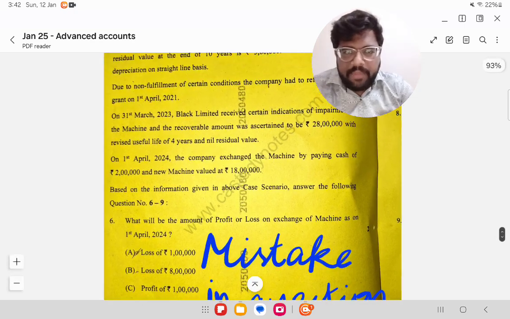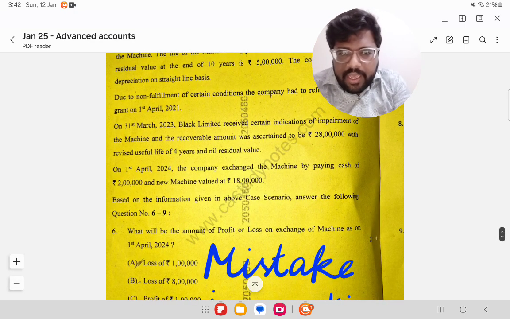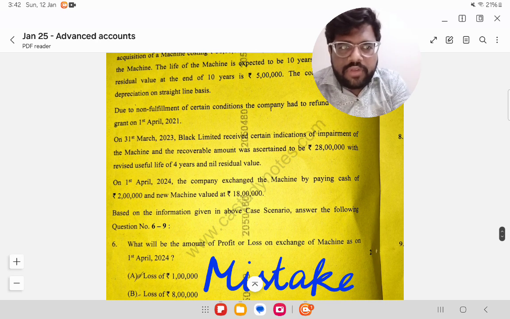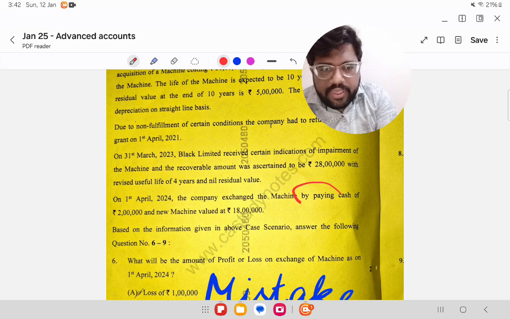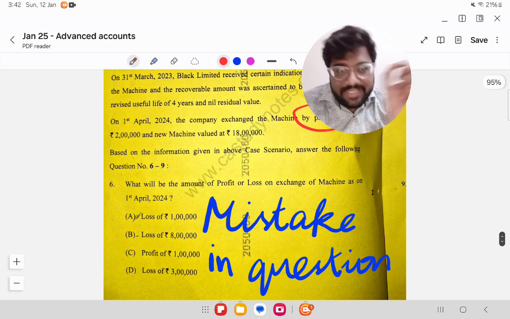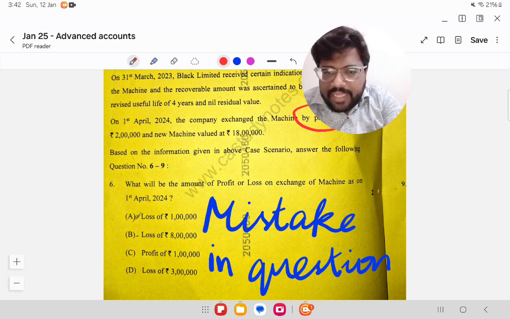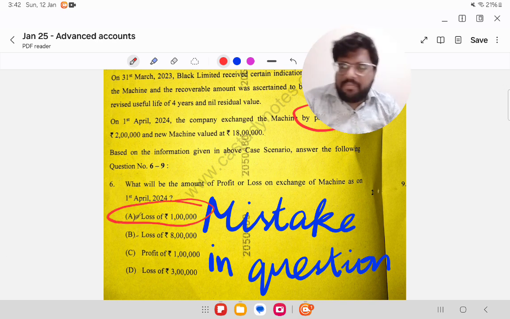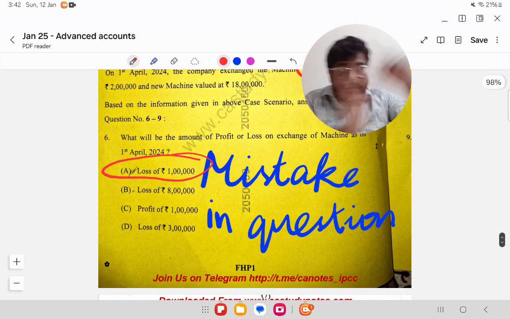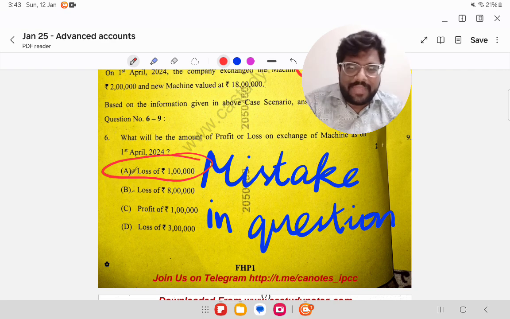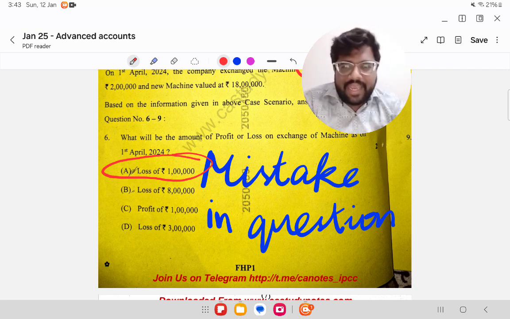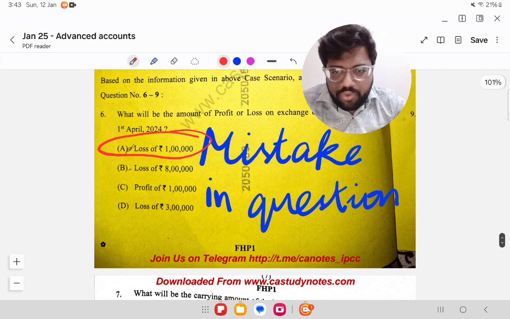I guess they made a mistake in the question where they said by paying cash off. Instead of paying, they could have said by receiving cash off. If receiving cash was typed instead of paying, the answer would have been loss of 1 lakh. But since they have typed a different word, we cannot say that would have been the answer. So either loss of 1 lakh, or just assume it is a mistake and they will give you grace marks of 2 marks.